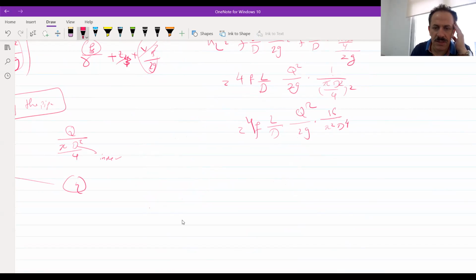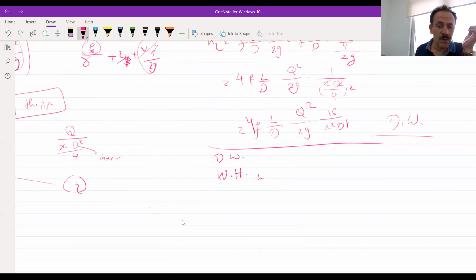The other equation is, this is the Darcy-Weisbach equation. The other one is called Williams-Hazen. So Darcy-Weisbach, DW, and we have Williams-Hazen.